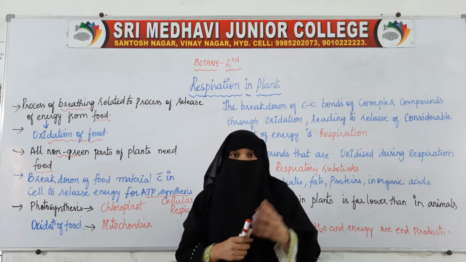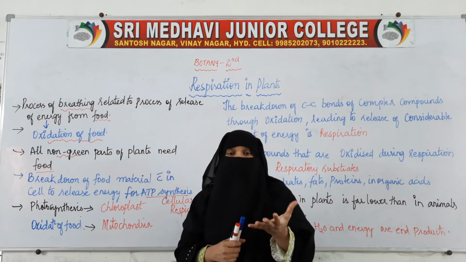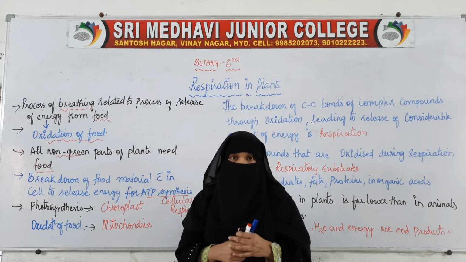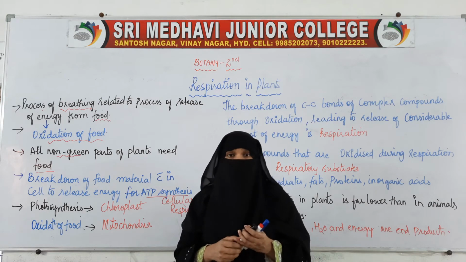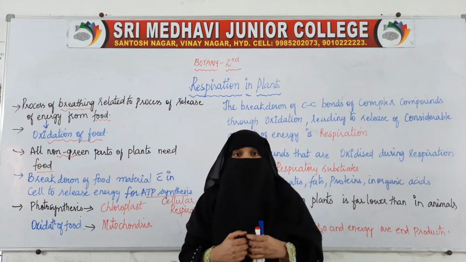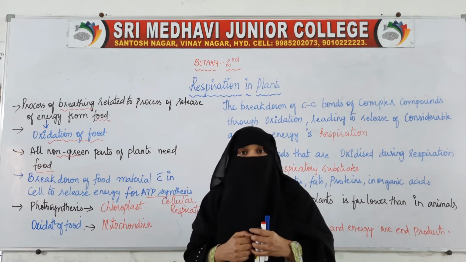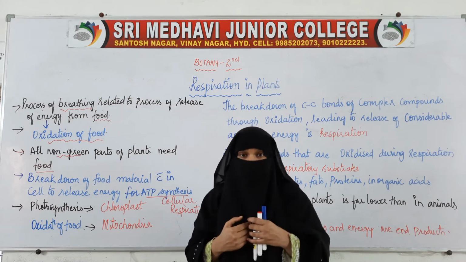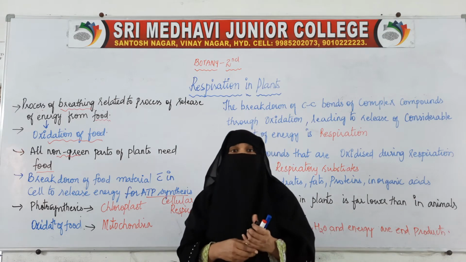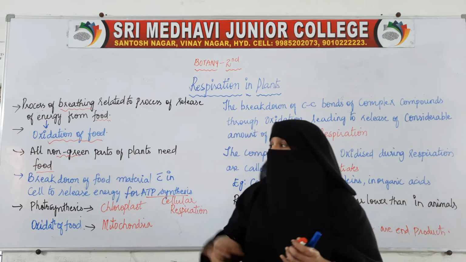We take vegetables, pulses, fruits, many things from the plants, and we eat all those things. We are living organisms, and we are getting all those things from plants. But what about the other non-green parts of the plants? Leaves will be preparing the food material, but just like animals need food material, the other parts of the plant which do not perform photosynthesis also require food material.